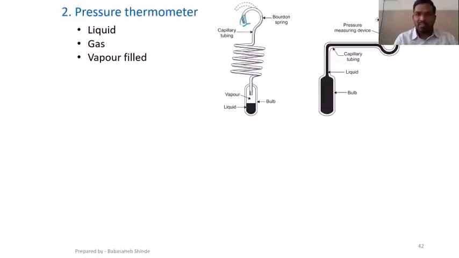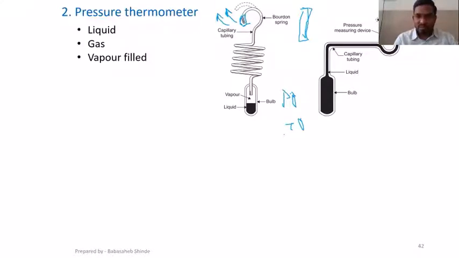this free end will displace in either direction. When pressure increases with increase in temperature, this end will try to shift in this direction. Because of the increase in pressure, this tube will try to become straight. It will not become exactly straight, but it will try to become straight. And that's why this end will move in this direction.